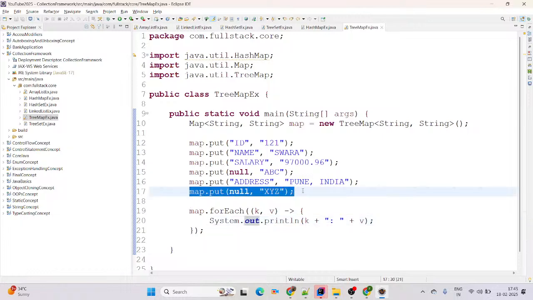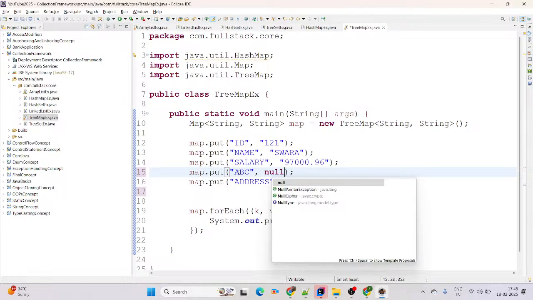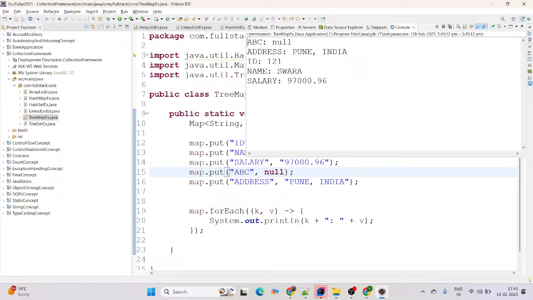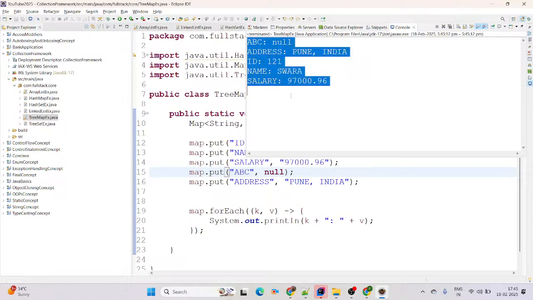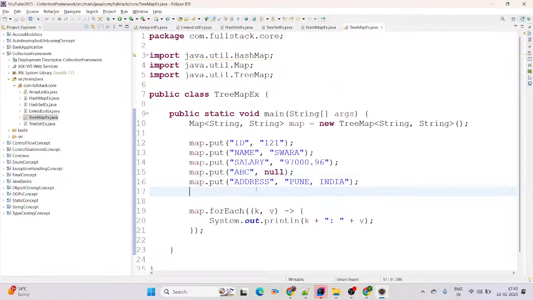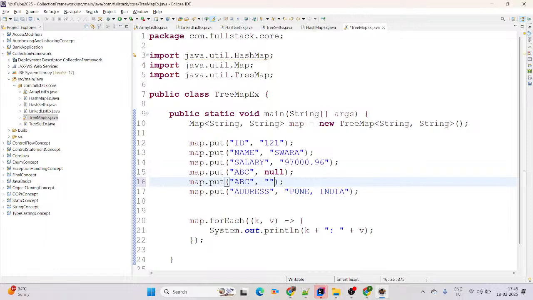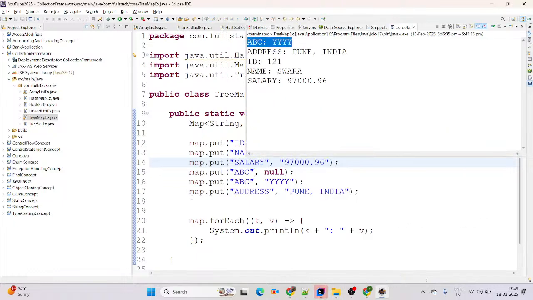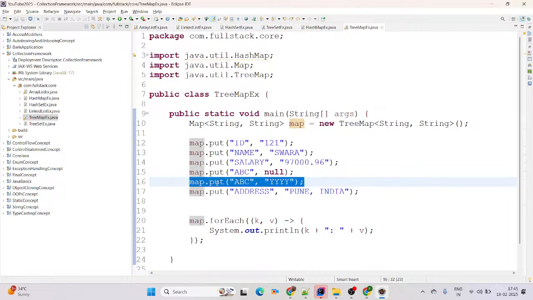Then simply remove the null key here. If you want to add null values, that will be fine. Here you can add multiple null values, no worries. Perfect. Now again we run as Java application. It follows alphanumeric order. For numeric keys it gives more priority, but here you will be able to see it follows the order, right? And keys must be unique. If I add one more key as ABC here, then definitely there will be a unique key. Whatever we added last overrides the first one.